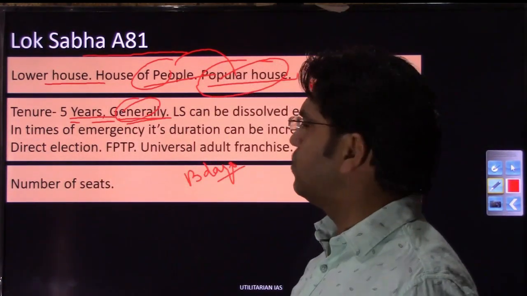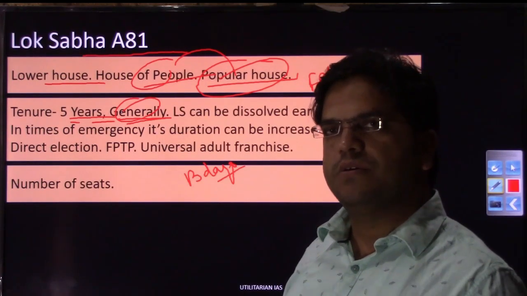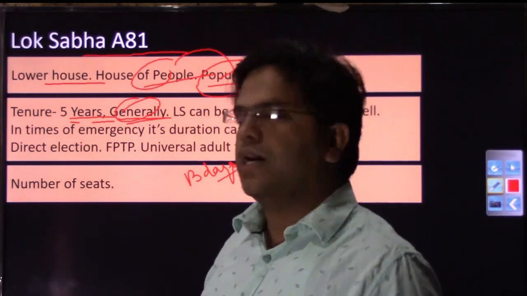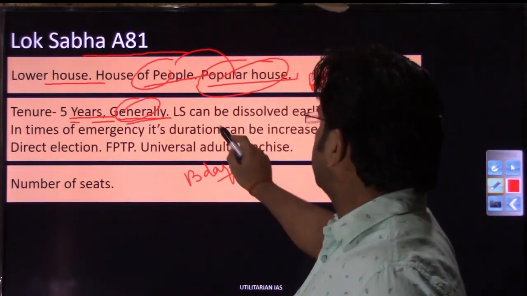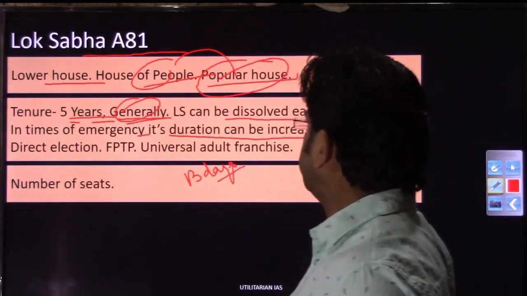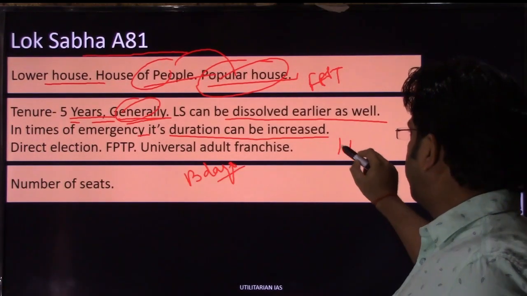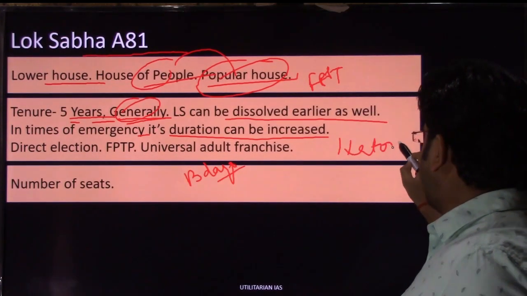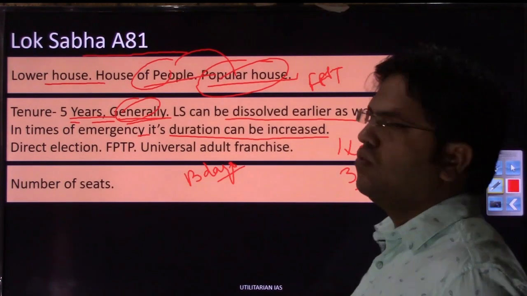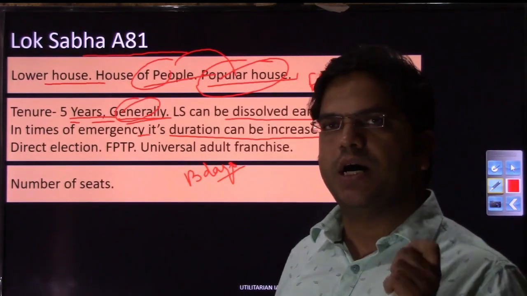In contrast to the Lok Sabha tenure, Rajya Sabha was a permanent house, because all the members do not retire at one time. Lok Sabha can be dissolved earlier, and in times of emergency its duration can be increased. If a national emergency has been imposed under Article 352 of the Indian Constitution, the tenure of this house can be increased by 1 year every time for an unlimited period.